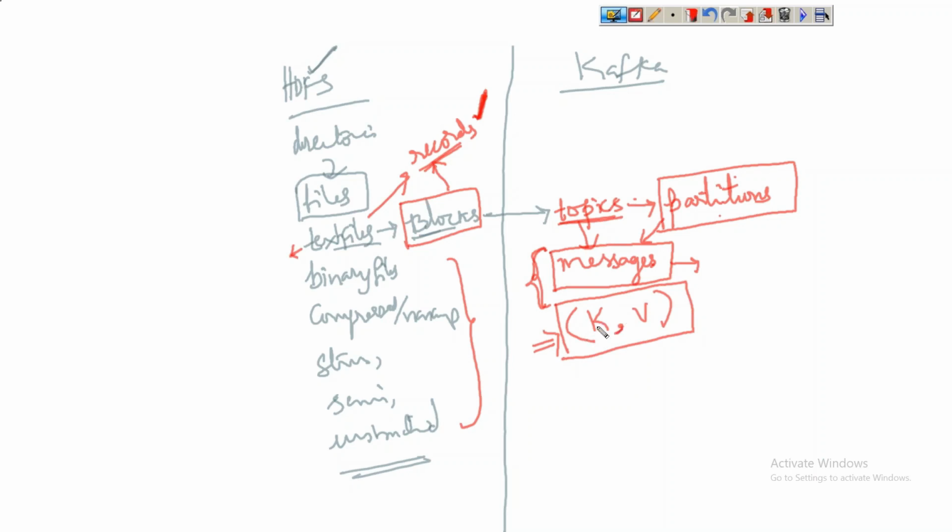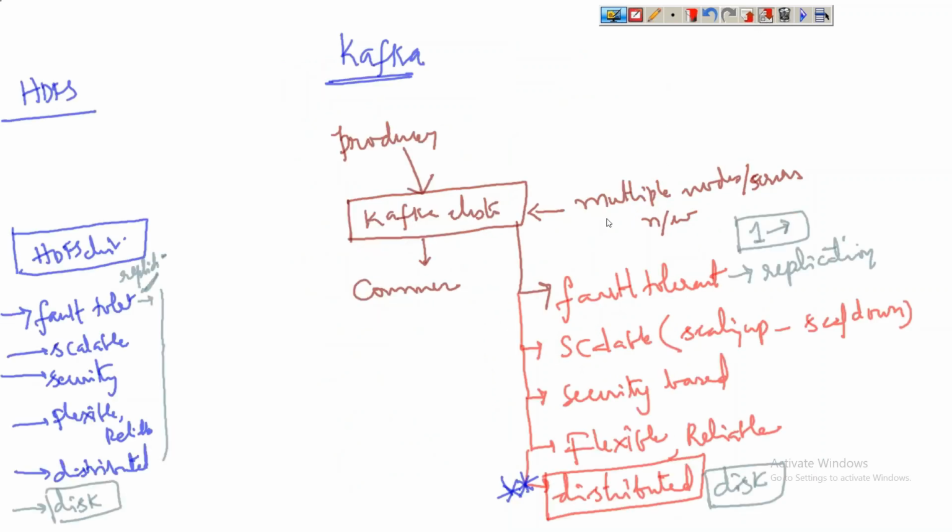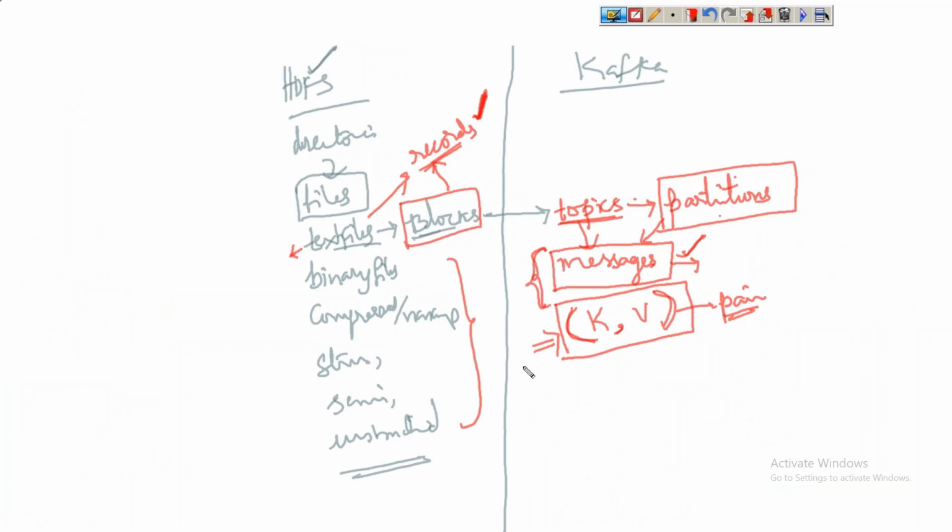Let us try to understand what is key and what is value. A message is made up of two fields. The first field is key, the second field is value. It is an ordered pair, a key value pair. Got it now? So we don't have any concept of binary files, compressed files, structured or semi-structured. We'll have only messages. Feature-wise there won't be any difference, but coming to data storage, the data format, there is a huge difference between Kafka and HDFS.